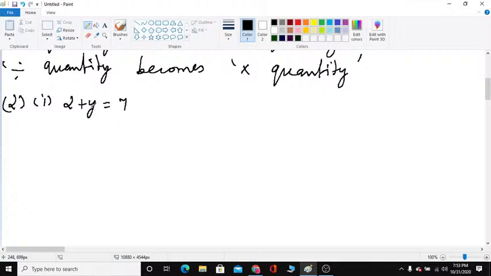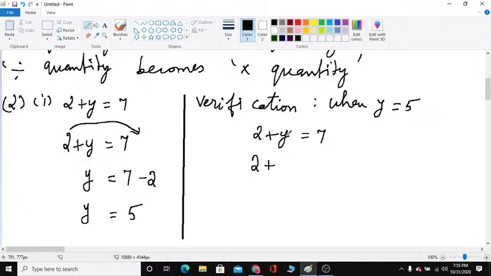Verification. When y is equal to 5, now you check whether the left hand side value is equal to the right hand side value. Write the equation again: 2 plus y is equal to 7.